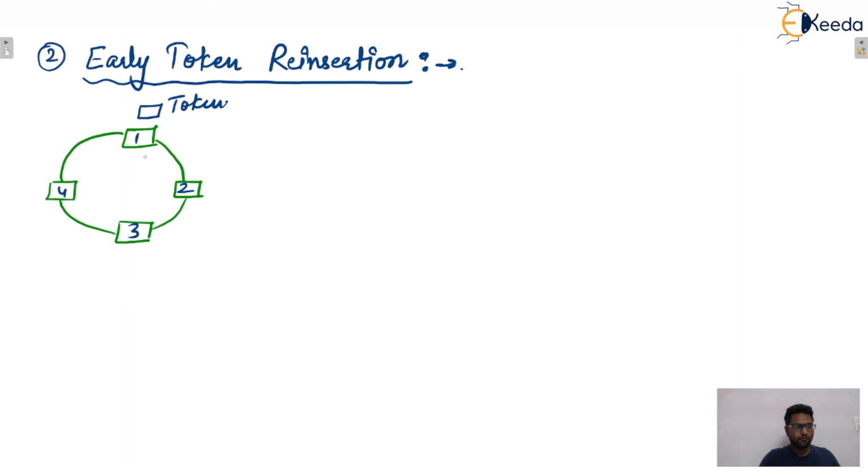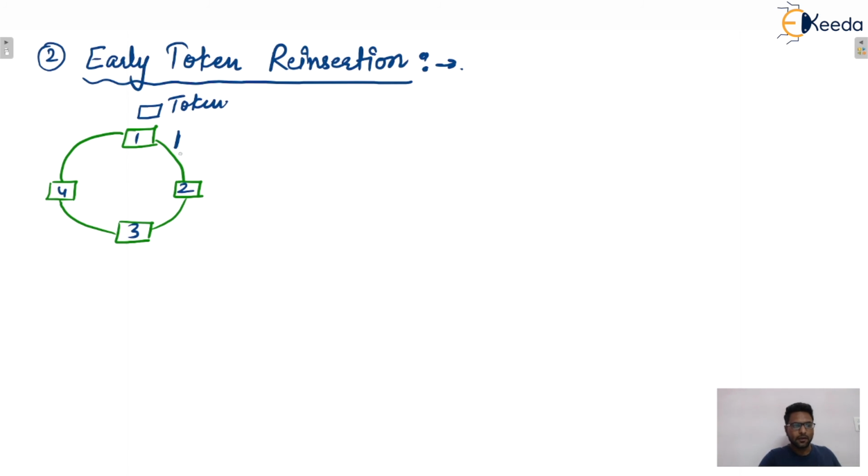Station 1 will transmit its data, listen to me correctly. Let's say that is data 1 for station 1. Station 1 will hold the token and transmit the data, and after transmitting the data, station 1 will immediately release the token.